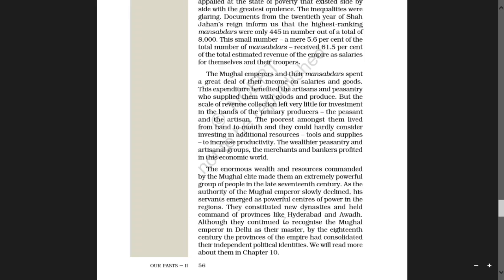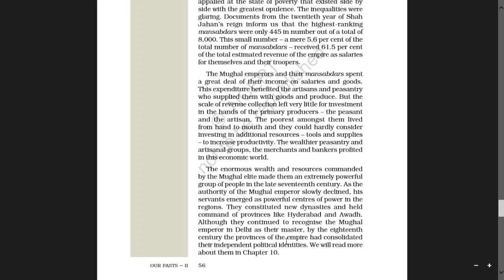Although they continued to recognize the Mughal emperor in Delhi as their master, by the 18th century the provinces of the empire had consolidated their independent political identities.